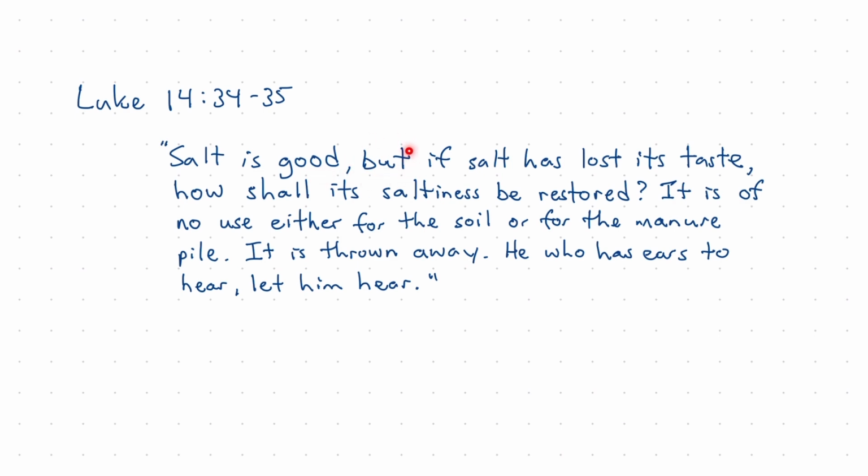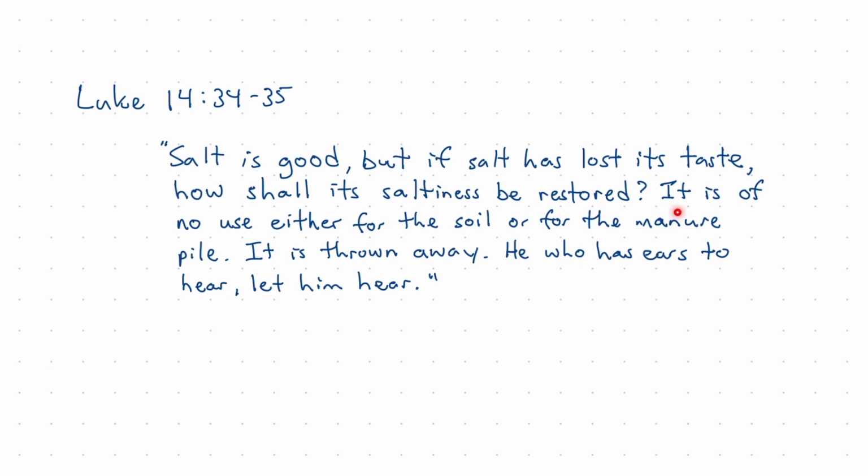And then we see the word but, followed by another key word, if, which makes us look for then coming sometime later in the sentence. But if the salt has lost its taste, comma, then seems to be implied right here, how shall its saltiness be restored? So we have a proposition, if the salt has lost its taste, and then a second proposition, then how shall its saltiness be restored? Question mark. And so we want to be looking for a question and answer, or maybe trying to decide whether this is a rhetorical question.